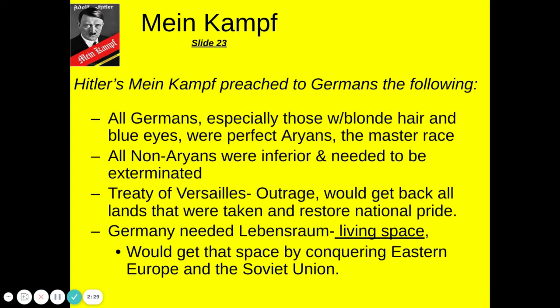He basically says that there needs to be more nationalist pride. This is that extremist form. And then ultimately, Germany will only become better by absorbing more land into their empire. So these are the things that he preached to them.